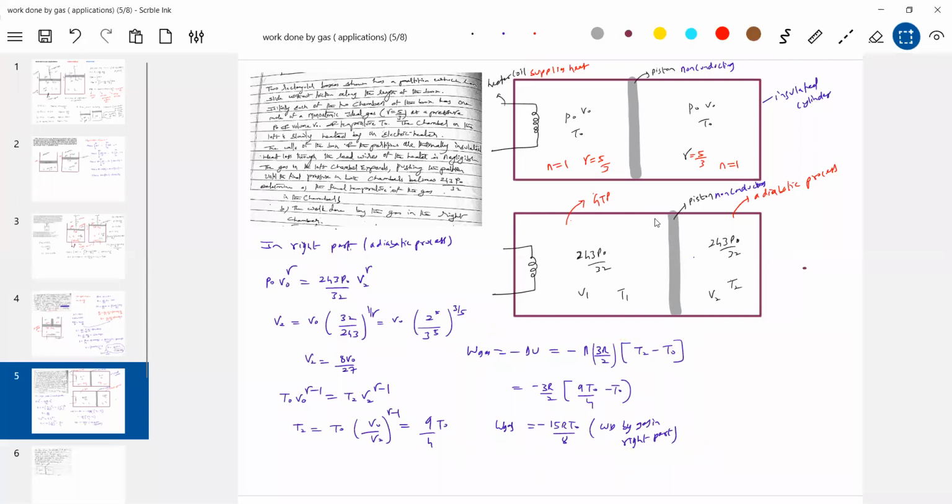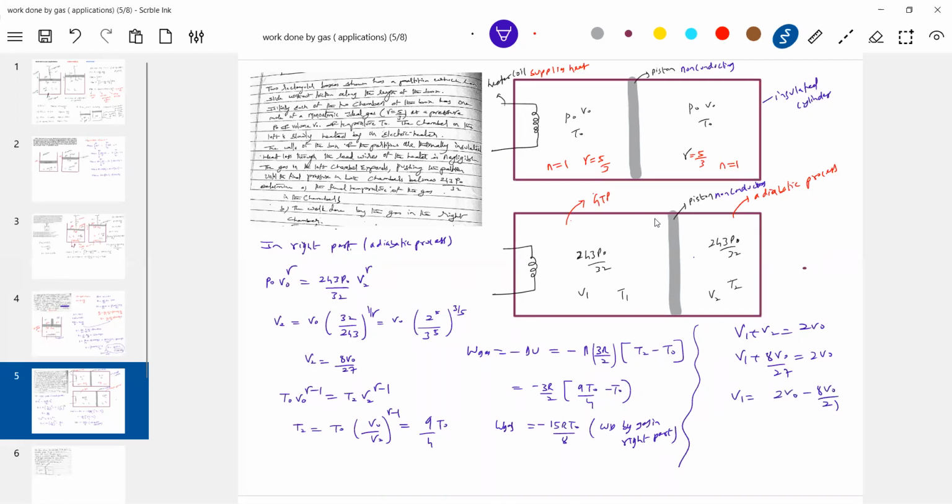In the left part, we don't know. Do we know V1? Can we calculate V1, because we know V2? Can we calculate V1? Anybody? Look at the diagram. Shall I write V1 plus V2 equal to 2V0? Yes, sir. V2 is how much? 8V0 by 27. Okay, we'll get V1.